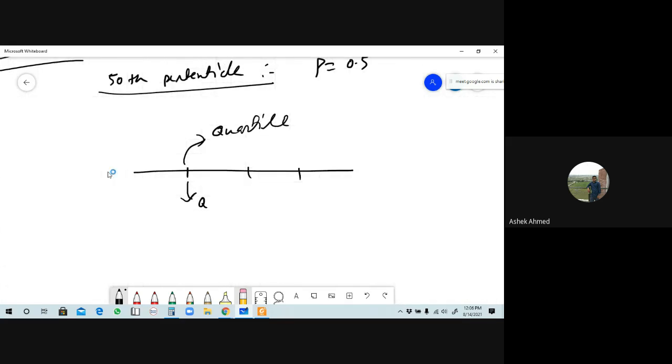First quartile is Q1, second quartile is Q2, third quartile is Q3. For the key in Q1 the value of P is 0.25, in Q2 the value of P is 0.5, in Q3 the value of P is 0.75. Understand? This is also called the median, which is denoted by M. This is the median also.